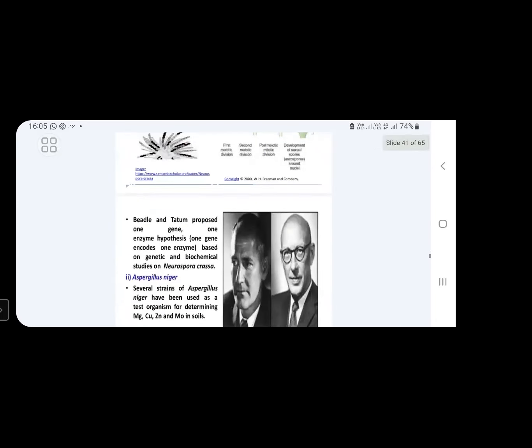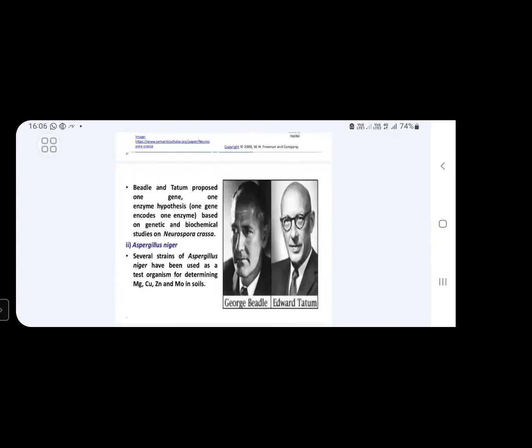Next, a well-known theory called the one gene, one enzyme theory. This is also called the one gene, one enzyme hypothesis. This was proposed by Beadle and Tatum. These two scientists conducted several experiments on this fungus to propose this hypothesis.